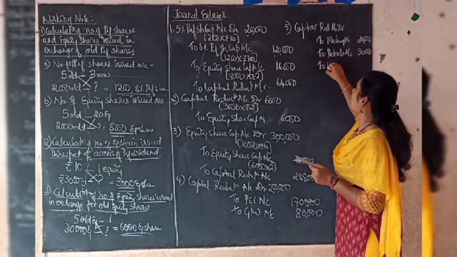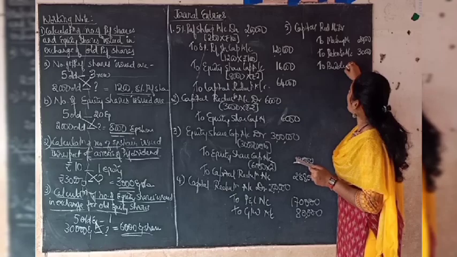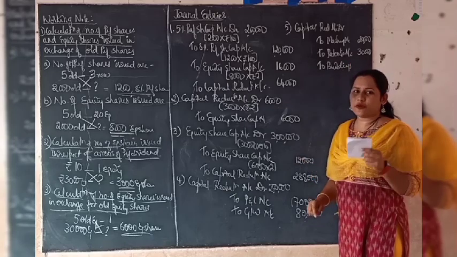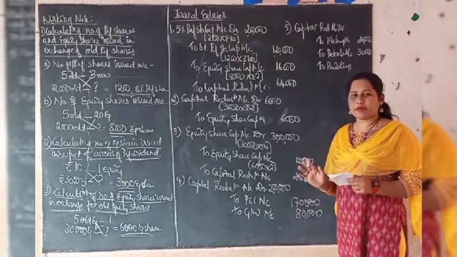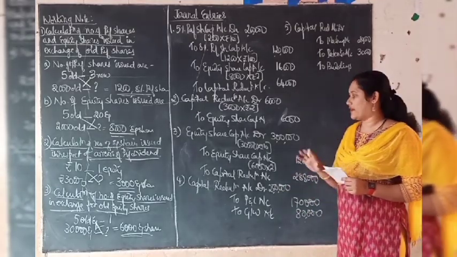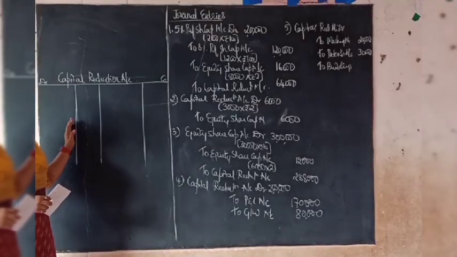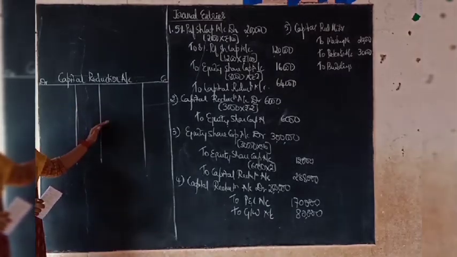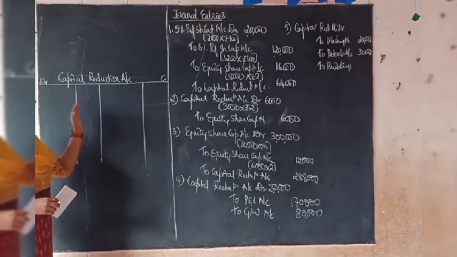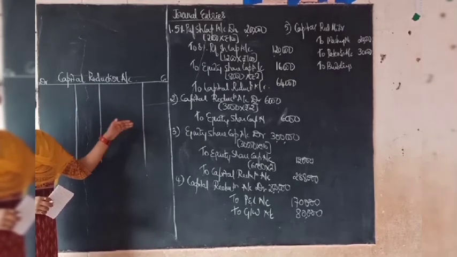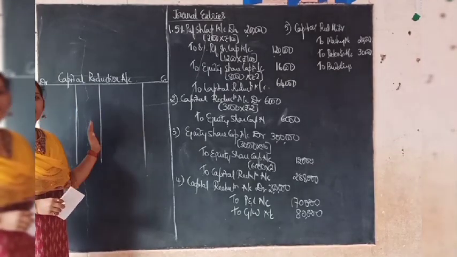Then any balance remaining that should be utilized for writing down the value of buildings. But we do not know now what is the balance available. For that, we need to prepare the capital reduction account. So let's prepare the capital reduction account. So now, while preparing the capital reduction account, we have to post all these entries to the capital reduction account. Wherever we have debited or credited the capital reduction account, the same should be recorded here.